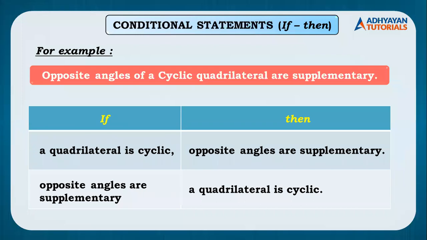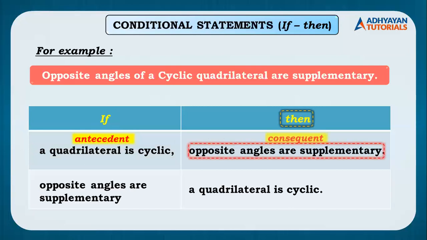Now here children, there are two words which I'll be introducing now, and those I'm introducing because वो अपने textbook में है. The first word here is antecedent and the second word here is consequent. Antecedent का मतलब वो होता है जो कि if वाला part होता है, and consequent का meaning वो होता है जो कि then वाला part होता है. This you all need to remember because it is possible that in exams they'll ask write down the antecedent part and write down the consequent part, right?